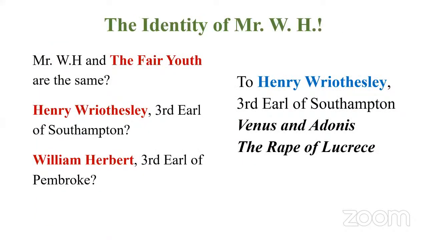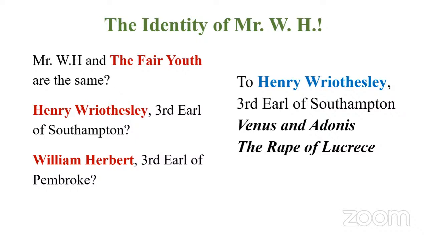The identity of Mr. W.H. is a mystery. We don't know who this Mr. W.H. was. Sometimes scholars think Mr. W.H. and the fair youth in the sonnets are one and the same. Sometimes they think W.H. refers to Henry Wriothesley, 3rd Earl of Southampton. The spelling is W-R-I-O-T-H-E-S-L-E-Y, but it is pronounced Risley. Then others say maybe it is William Herbert, 3rd Earl of Pembroke.